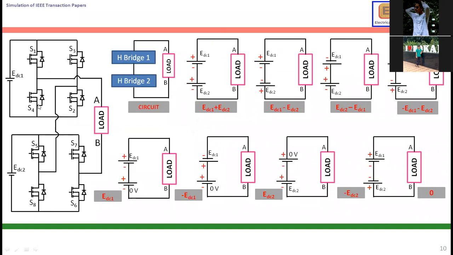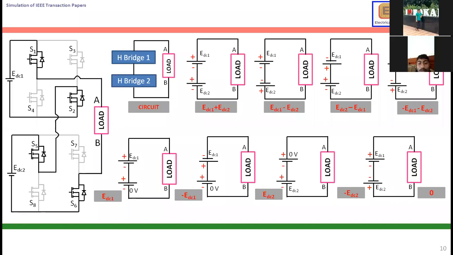This is a circuit for the basic cascaded H-bridge multi-level inverter. So first I need EDC1 plus EDC2. If I need EDC1 plus EDC2, I am supposed to switch on S1, S2, S6, S5. Switching on means if you give a pulse, it will turn on. Giving the pulse is nothing but the microprocessor or microcontroller will do everything.